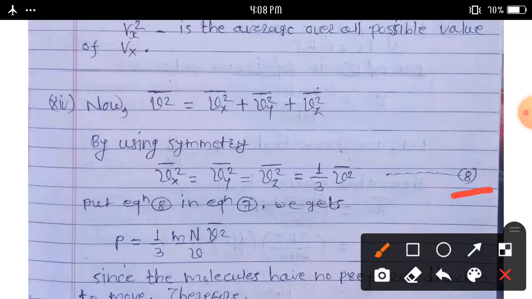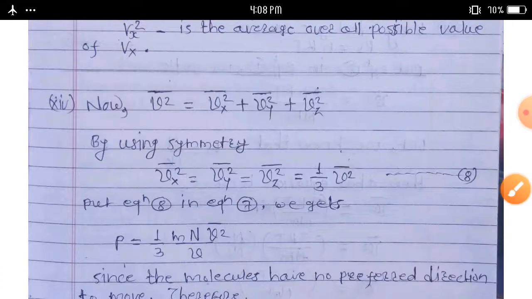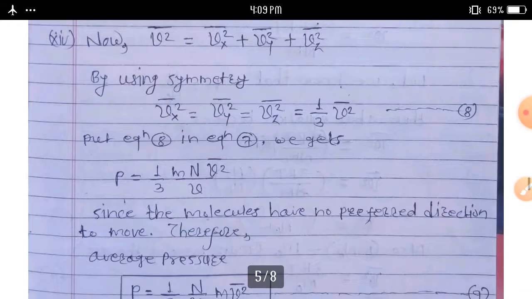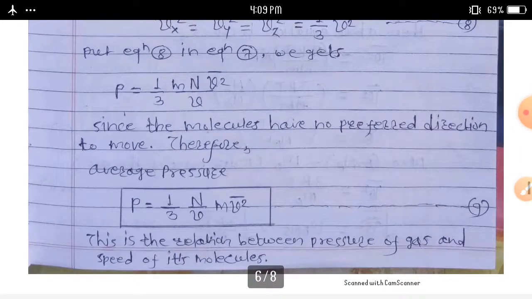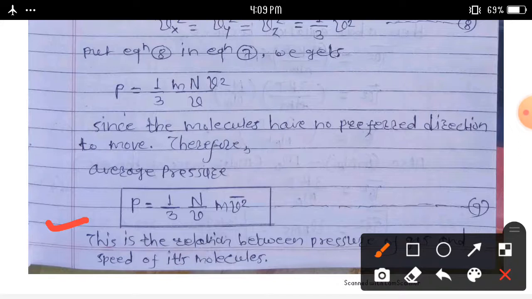Put equation 8 in equation 7, we can write the value of P is equal to 1 by 3 into m into n into v square bar upon V. Since the molecules have no preferred direction to move, therefore the average pressure is P is equal to 1 by 3 n upon V into m into v square bar.